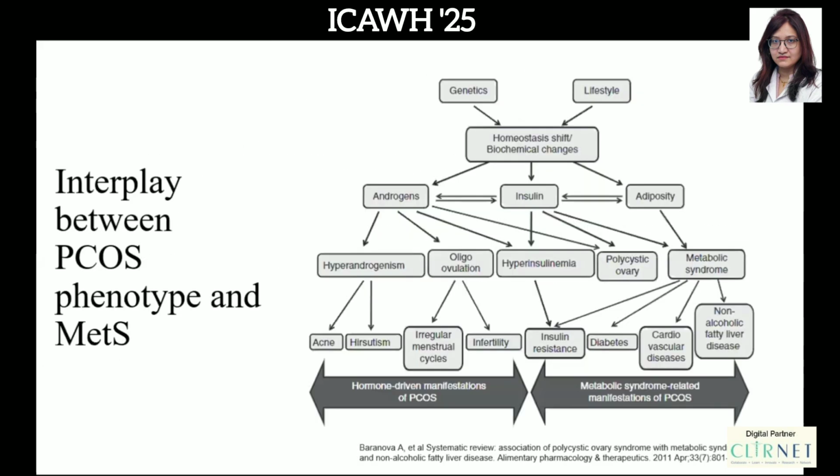So now we'll just have a word regarding the interplay between PCOS phenotype and metabolic syndrome. In women who have polycystic ovarian disease, metabolic syndrome, insulin resistance, obesity, all of these actually belong to the common spectrum of metabolic syndrome, and they are all acting as basic substrates, and each is linked to the other. So there is insulin resistance in a patient with obesity, which leads to PCOS in a female, and that leads to hyperandrogenism, anovulation, irregular menstrual cycle.